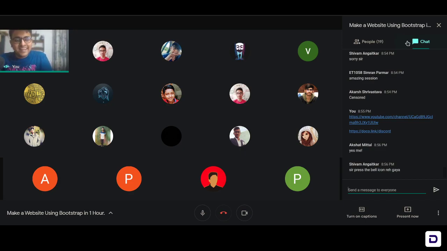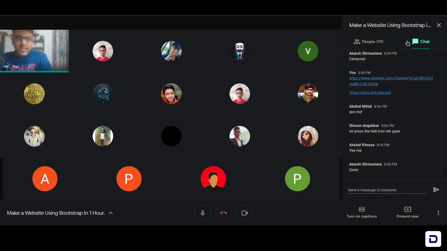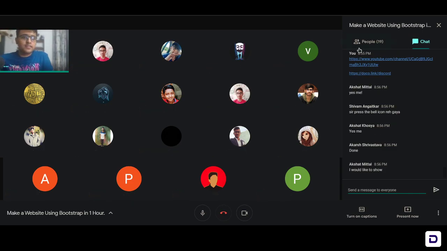Press the bell icon. You know the drill. Like, share, subscribe, press the bell icon. Okay, fine. We'll do it later, but not right now. This is a live session, so let's focus more on the live part, that we are interacting right now, because you won't get this on YouTube, right? That's the main point. This is live interaction we have here.